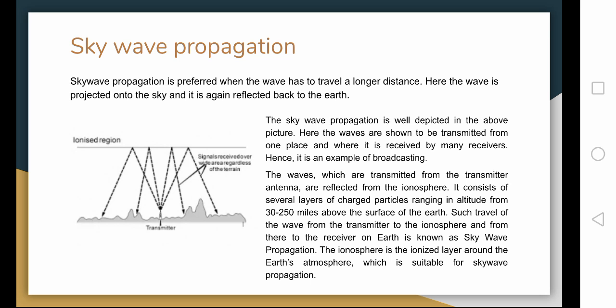The waves which are transmitted from the transmitter antenna are reflected from the ionosphere. The ionosphere consists of several layers of charged particles ranging in altitude from 30 to 250 miles above the surface of the Earth. Such travel of the wave from the transmitter to the ionosphere and from there to the receiver on Earth is known as sky wave propagation. The ionosphere is the ionized layer around the Earth's atmosphere, which is suitable for sky wave propagation.